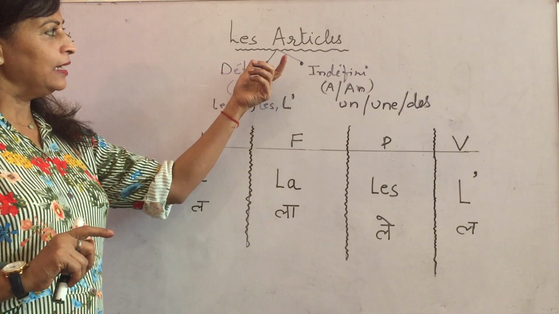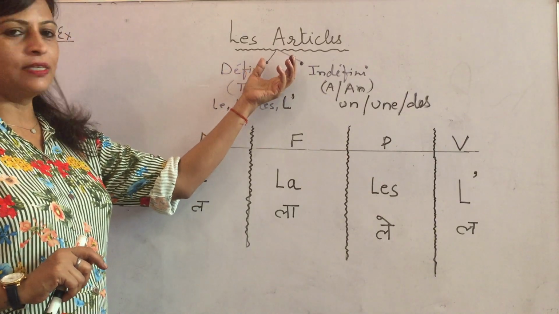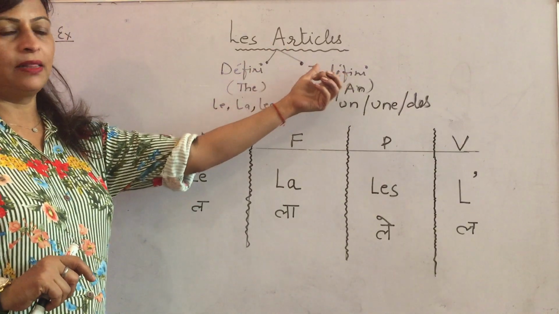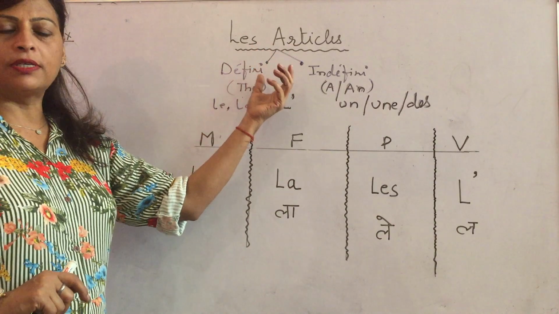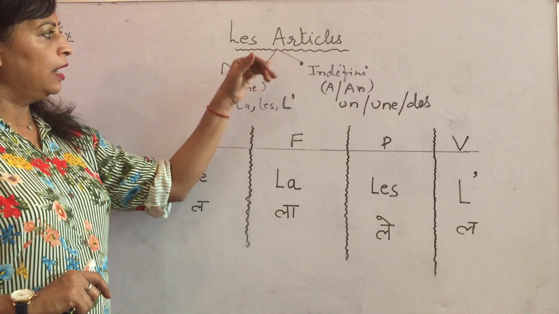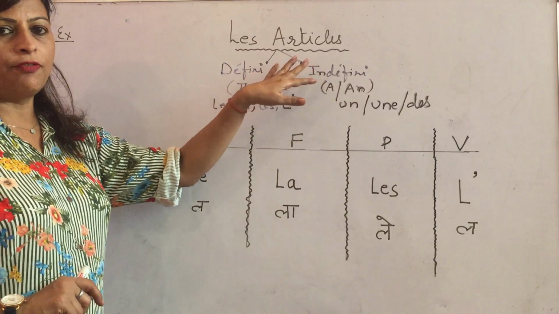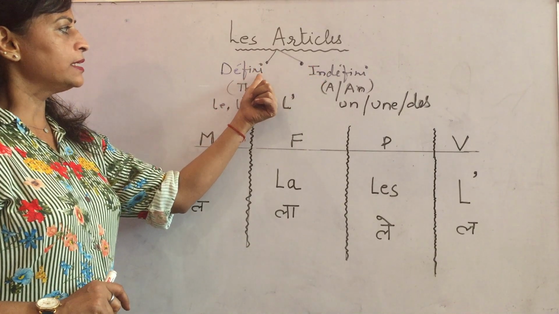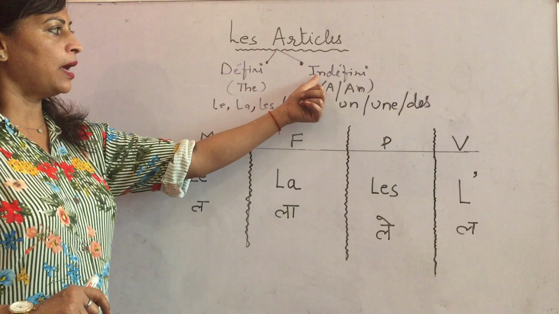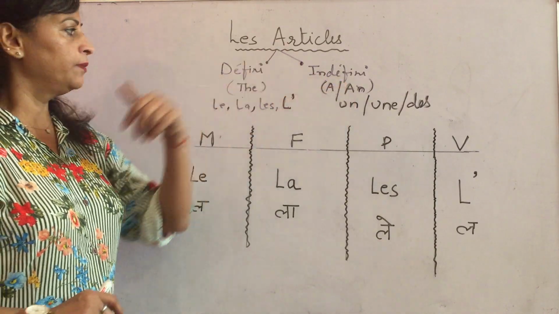As you may see, today we are going to discuss the topic les articles. That means today we are going to discuss the articles. Like in English, we have articles, two types of articles in the French language as well. One is definite article, another is indefinite articles.